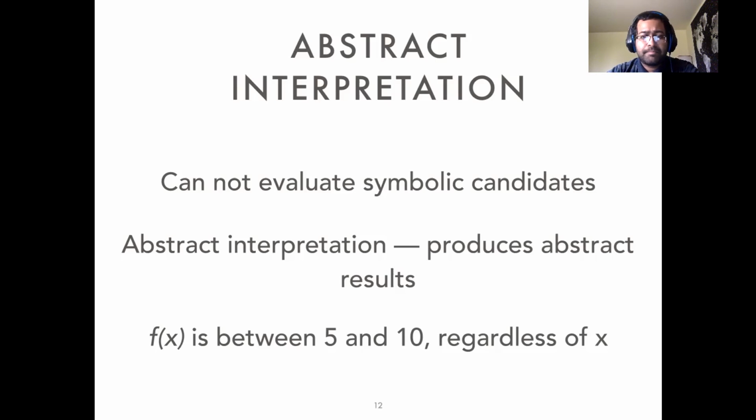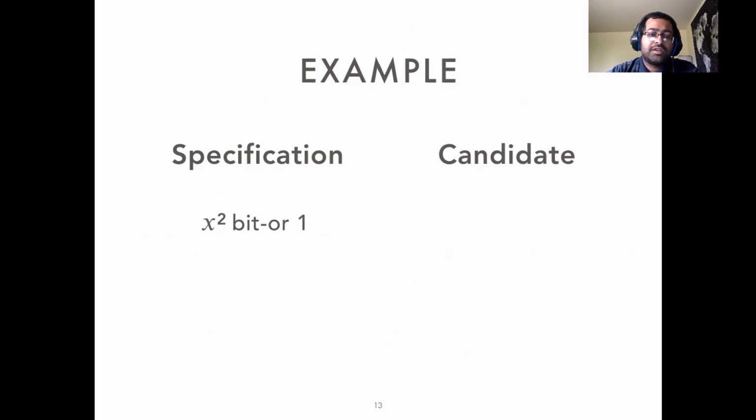Here is an example. The specification here is x squared OR 1, where OR is bitwise OR. And the candidate is very symbolic. It's the whole left shifted by a symbolic constant. Notice that the specification always produces an odd result because the least significant bit is 1. And we can show that the candidate always produces an even result.